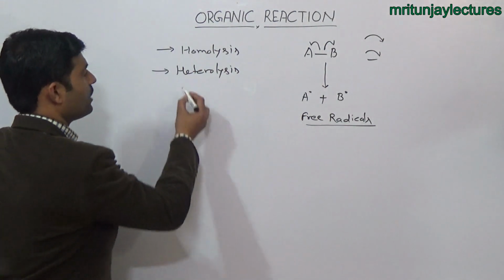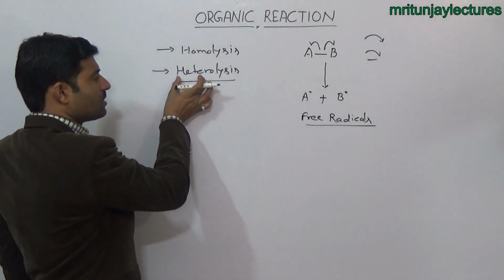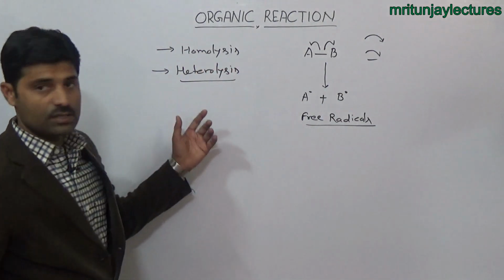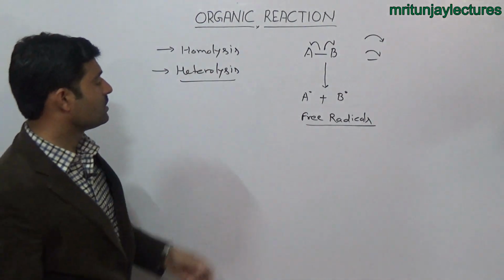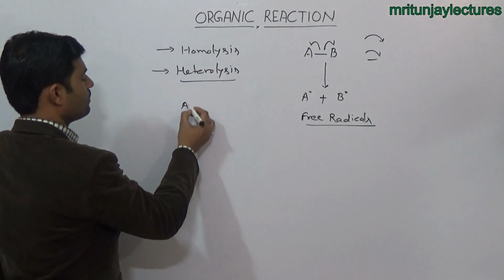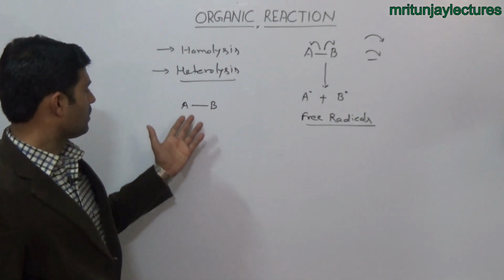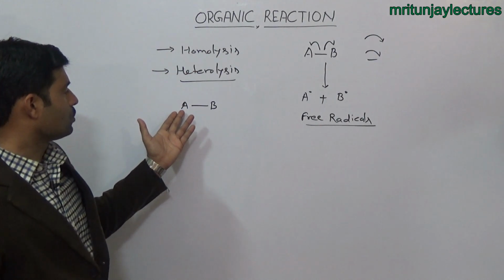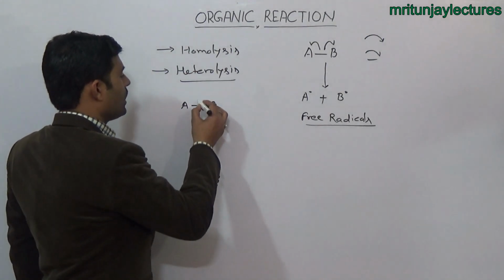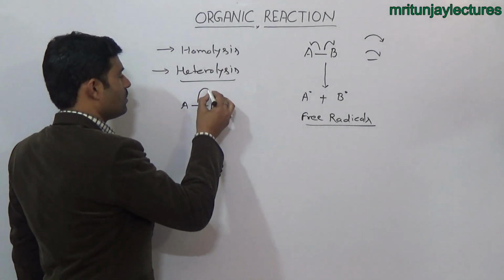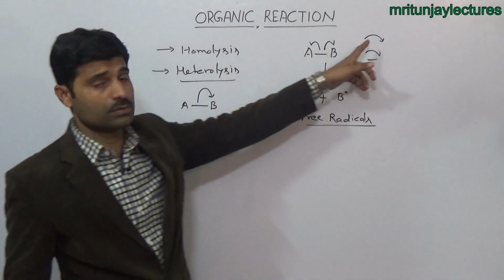And second is the heterolysis cleavage. It also consists of two words, hetero and lysis. Hetero means odd, lysis means breaking. Odd breaking means unsymmetrical distribution. Suppose a molecule called AB, with two atoms A and B linked together by a single covalent bond, undergoes heterolysis. It is shown by the head arrow.